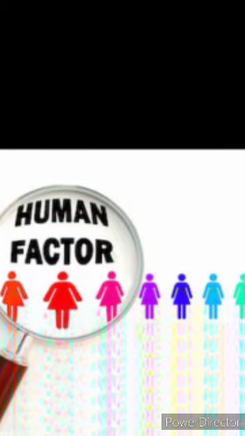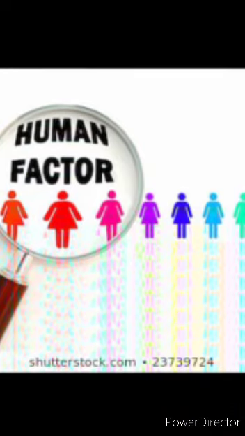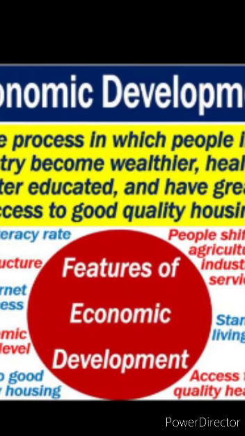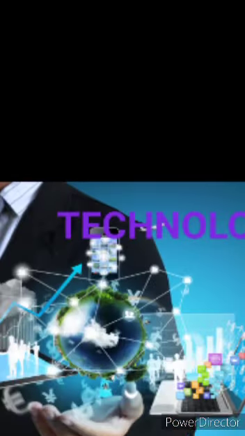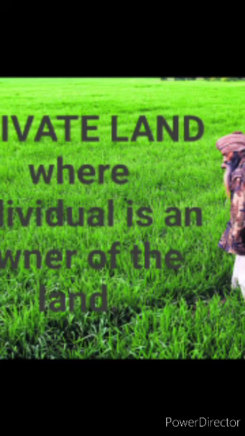The next factor is human factors. Let us start with the topic population. Population, the number of people in relation to land availability. The second is economic development. Third is technology, and fourth is ownership. There are two types of ownership of land, that is private and community.